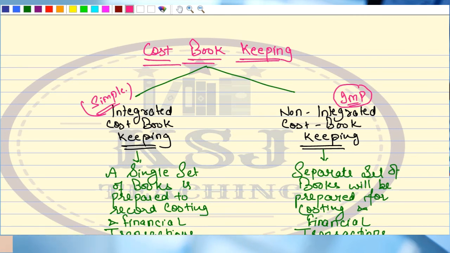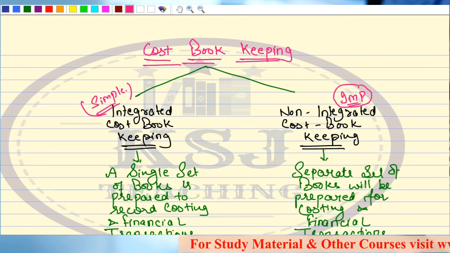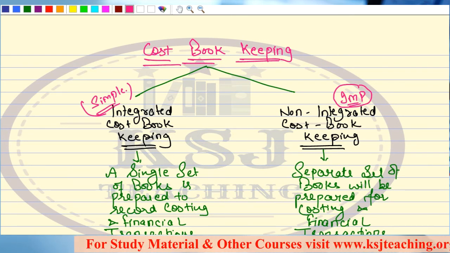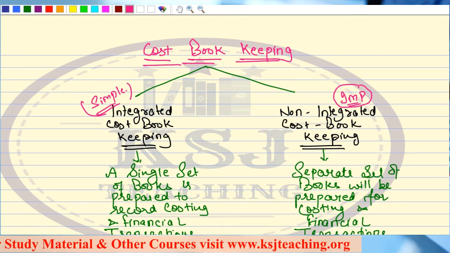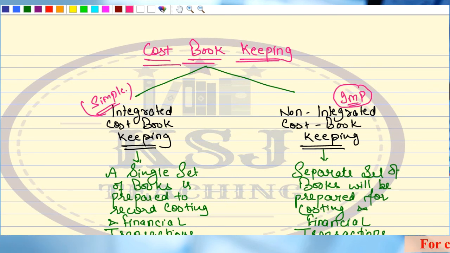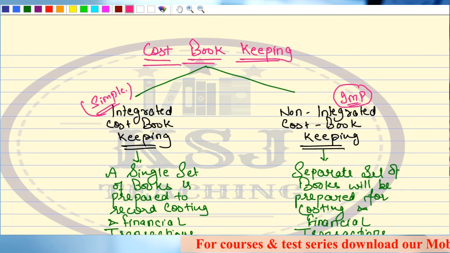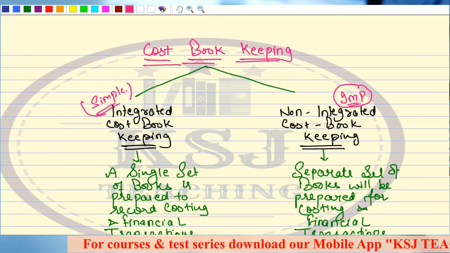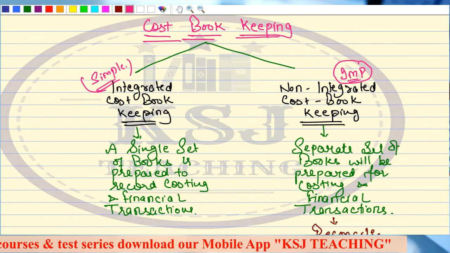In the integrated cost bookkeeping, there is not going to be a fight, because there is one person preparing both things, right? But in the non-integrated cost bookkeeping, there will definitely be fights, and the fights will then be reconciled. And who will prevail? The financial books will prevail. Why? Because we have to submit those books. Isn't it clear? Any doubts up to this point? I hope this is clear.